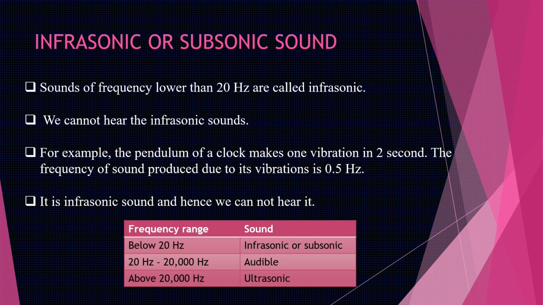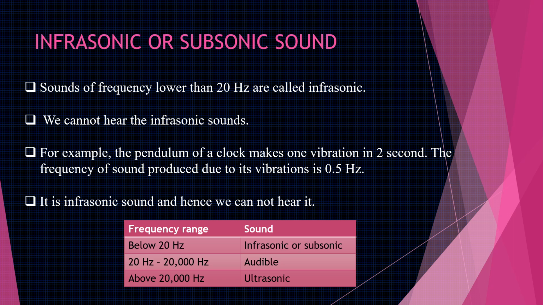So this is how bats can travel very easily at night by using ultrasonic sound. The third type of sound is infrasonic or subsonic sound, and these are the sounds of frequency lower than 20 Hz. We cannot hear this sound. For example, the pendulum of a clock makes one vibration in 2 seconds. That is, the frequency of sound produced due to its vibration is 0.5 Hz, and so we cannot hear the sound made by the pendulum of a clock.